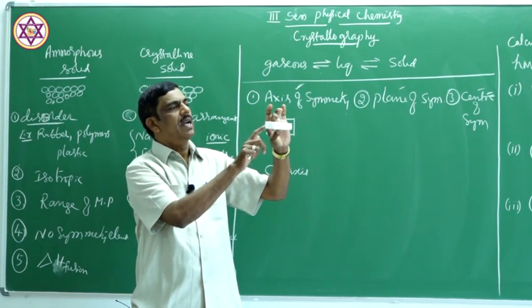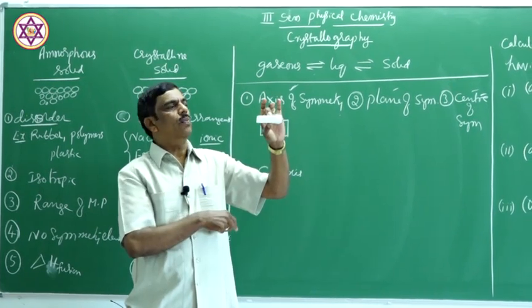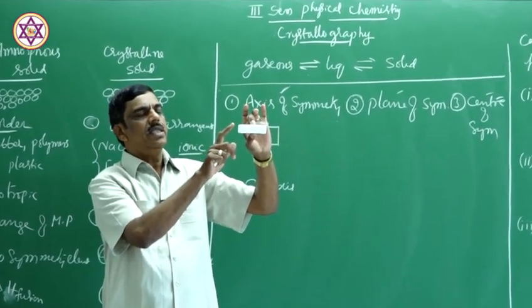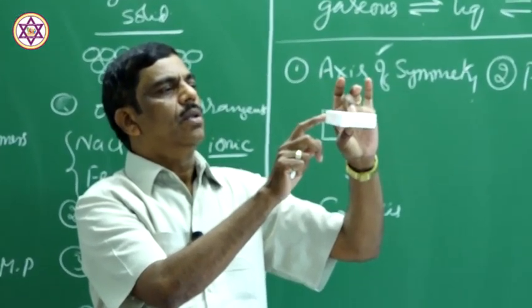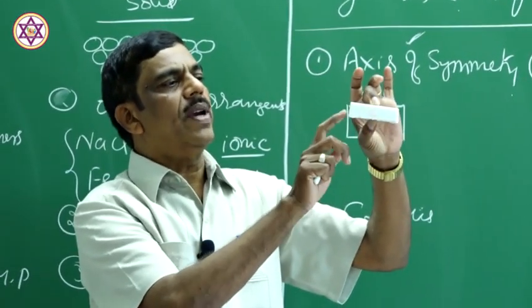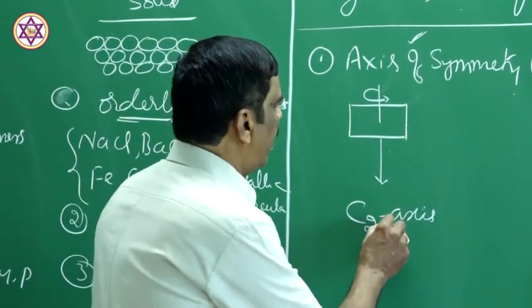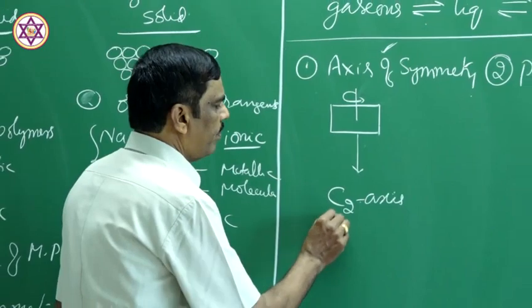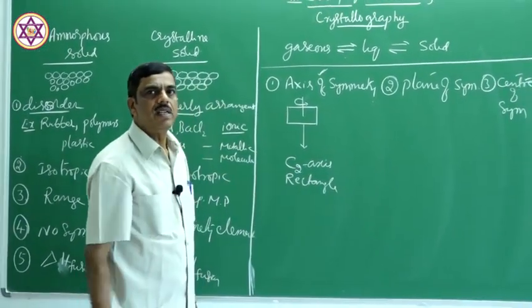The second time, the original side comes here. Therefore, this is C2 axis of symmetry. In a rectangle, the same appearance is repeated twice on rotation through 360 degree. That's called C2 axis of symmetry. A rectangle has a C2 axis of symmetry.